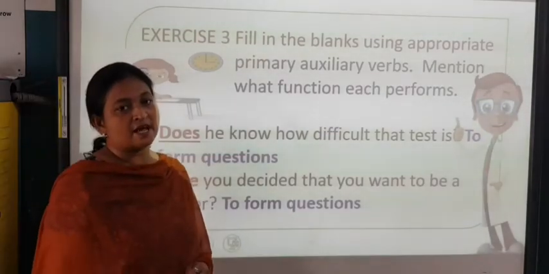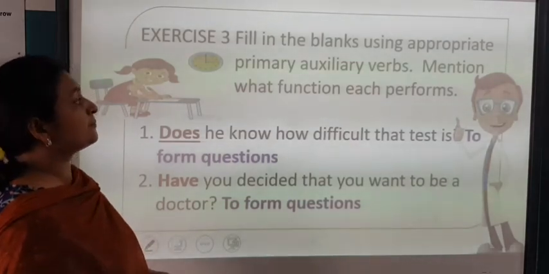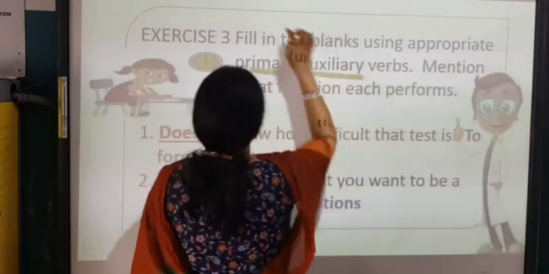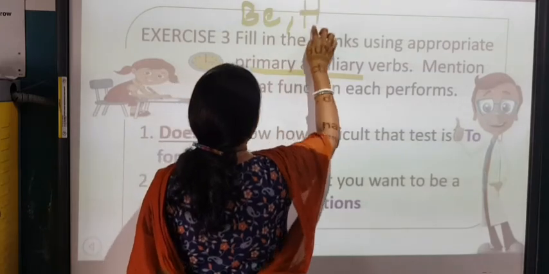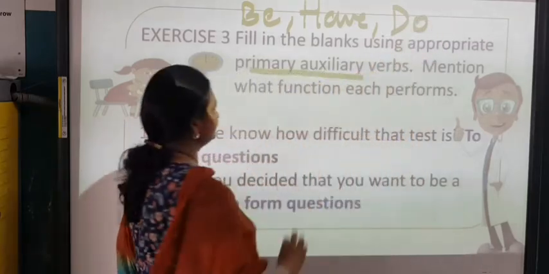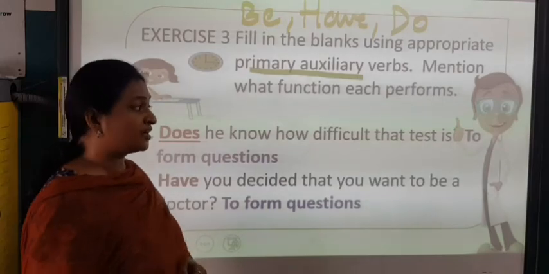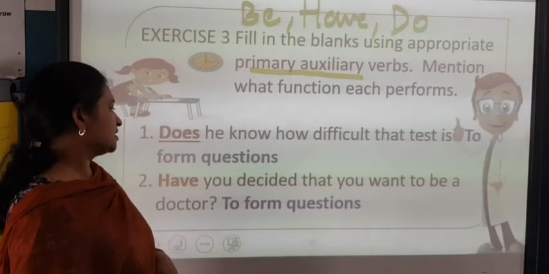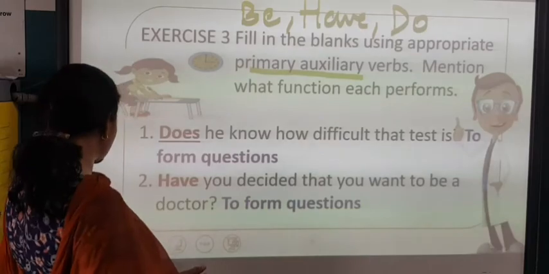Exercise 3, immediately after exercise 2, as you can see in your textbook. Fill in the blanks using the appropriate auxiliary verb. Now, you remember which primary auxiliary verbs we have learnt? We have learnt the be form, then the have form, and then the do form. Mention what function each performs. Does he know how difficult that test is? Here, does is used to form a question. Have you decided that you want to be a doctor? Have is used to form a question.